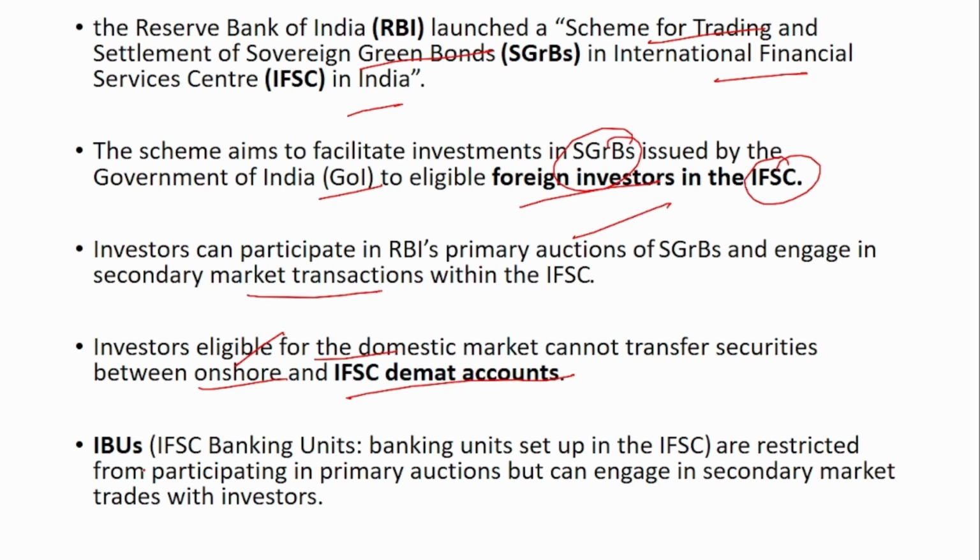And also, if you see the IBUs, that is IFSC banking units, they cannot participate in the primary auctions. That is, when the sovereign green bonds are issued for the first time, these IBUs cannot participate, but they can participate in the secondary market trades with the investors.